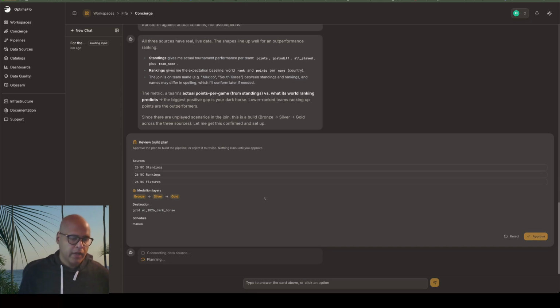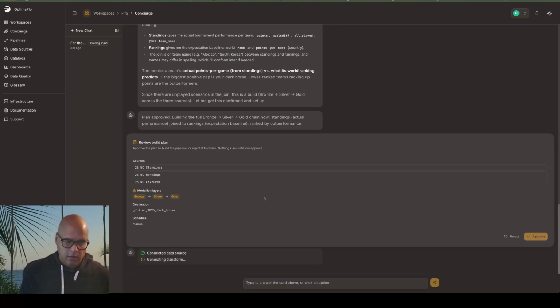And now it's going through a planning phase. It's going to say, okay, now we need to create these transformations. We have the data sources. And once those transformations are ready, we'll get to review those. We'll get to push those. So again, the user stays in control. It's not assuming anything and wants to make sure that it gets everything right. But you have the final say, right? You're going to approve it before it goes out.